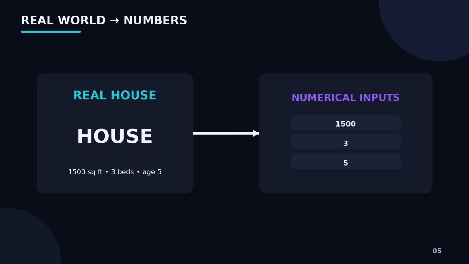So we can think of it as features go in, target comes out. Here is something very important. Machine learning algorithms don't understand a house the way a human does. They work with numbers. So, real world information needs to be represented numerically. For example, area could be 1500, bedrooms could be 3, age could be 5. The model works with these numerical representations to discover relationships. This is one reason data preparation is such an important part of machine learning.